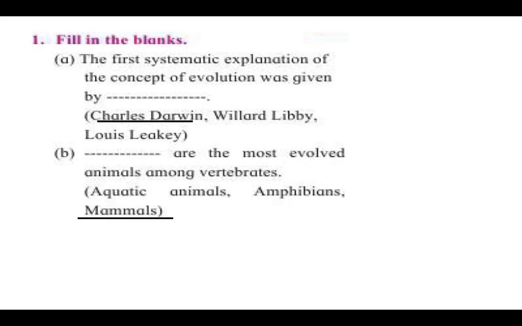Now from your exercise, I've given you the answers over here. Do it in the textbook itself. The first systematic explanation of the concept of evolution was given by who, children? Charles Darwin. Dash are the most evolved animals among vertebrates. We see that the mammals are the most evolved. Please tick those two answers in the textbook itself.